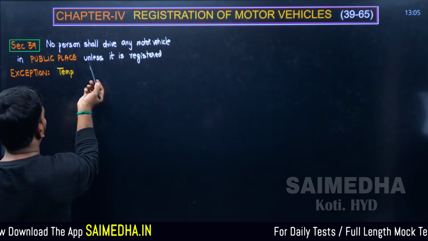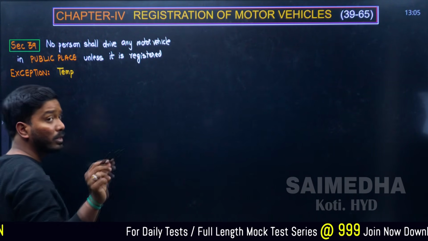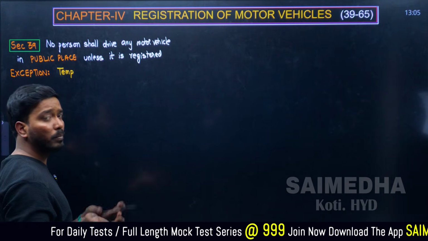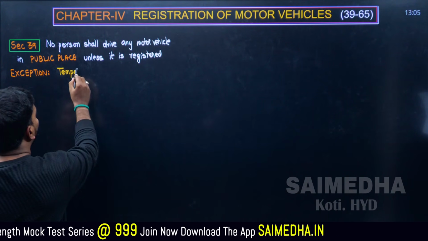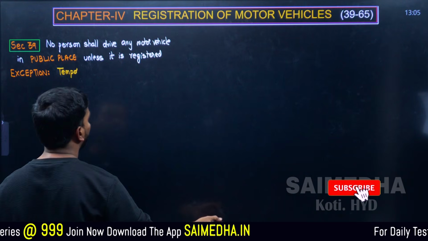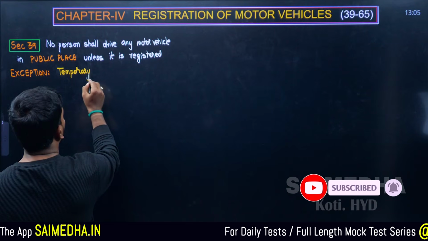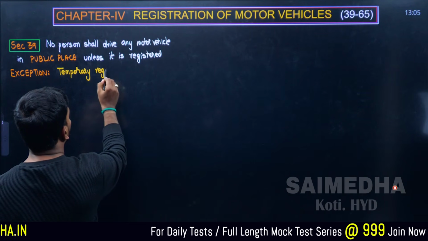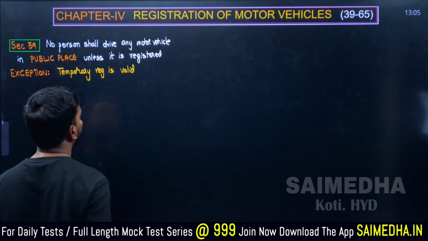Permanent registration is not required when the temporary registration 1 month time is there. So in that 1 month, if TR is available, then PR is not needed. So we can write: exception is temporary registration is valid.